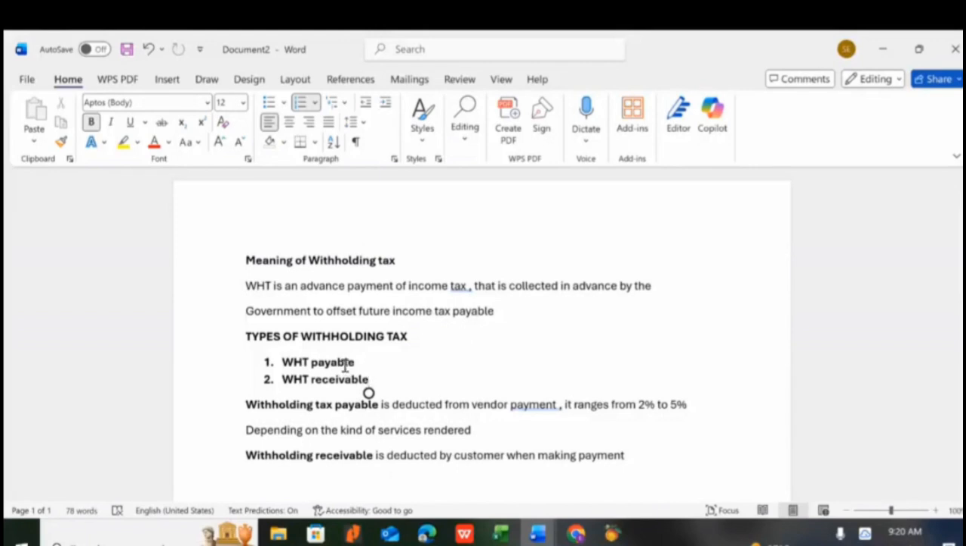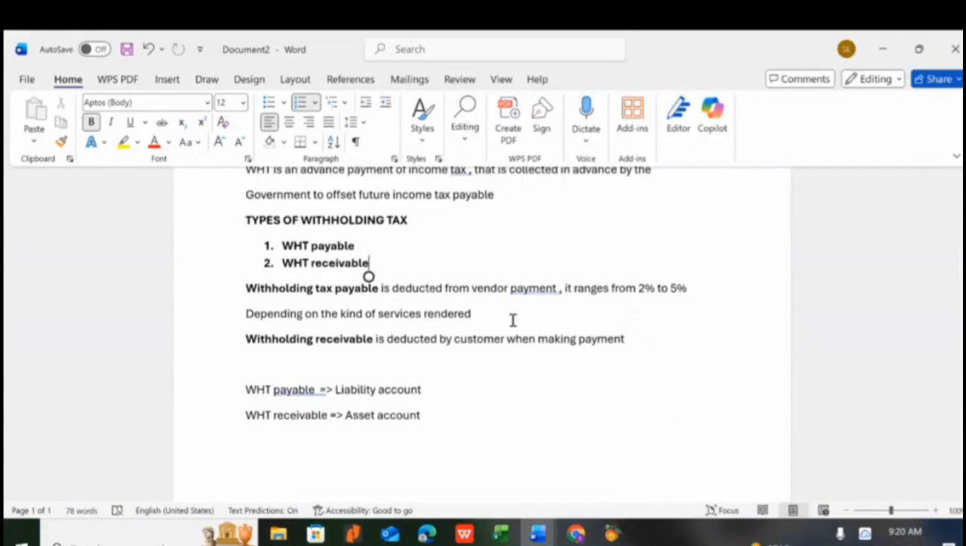You understand? But for withholding tax payable, we act as an agent of government. We collect and we remit to the government. That is what we actually do. And I also told you that withholding tax payable is deducted from vendor payments. Anytime we want to make payment to a vendor, we deduct the withholding tax payable, keep it in an account, and it is that ledger that we just opened right now. It ranges from 2% to 5% in the current tax law, depending on the kind of services rendered.